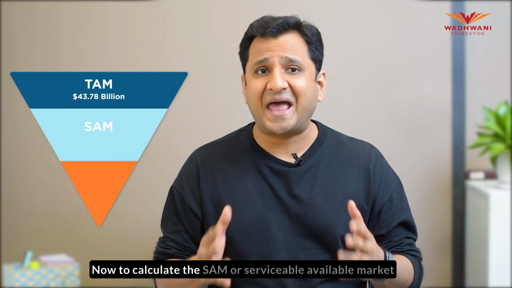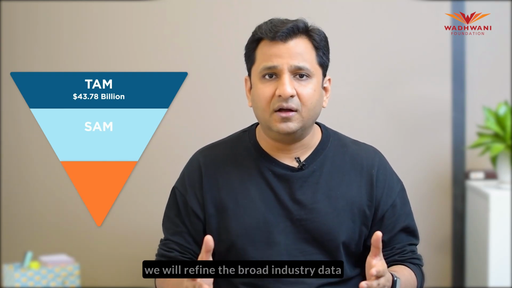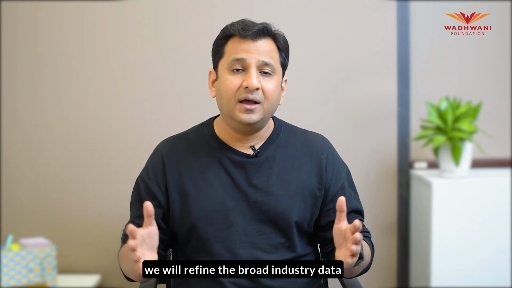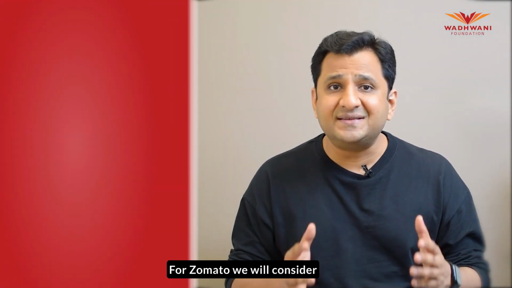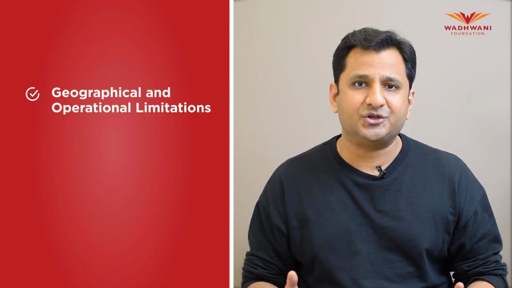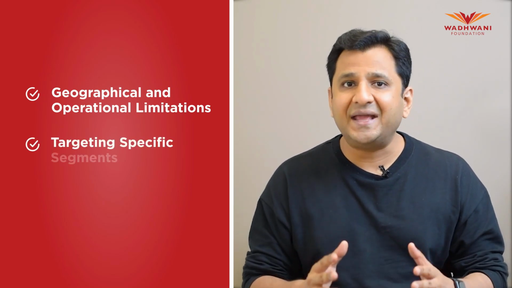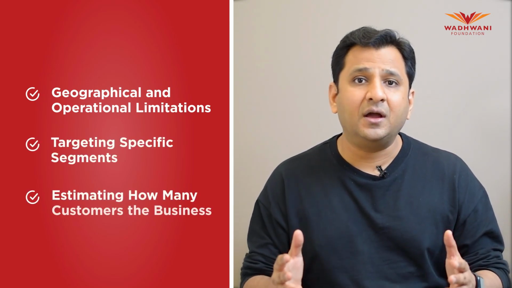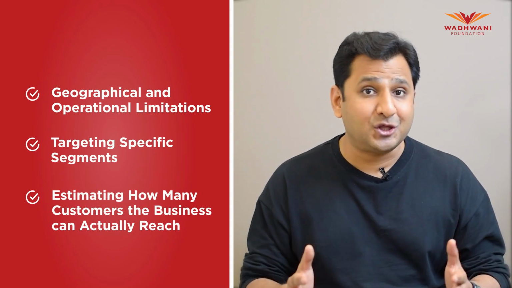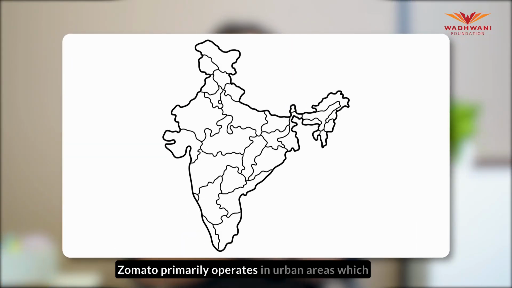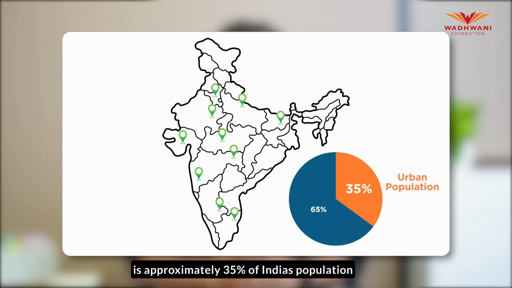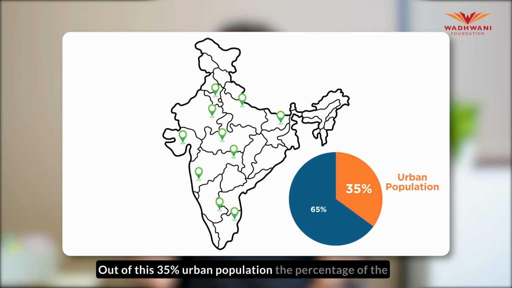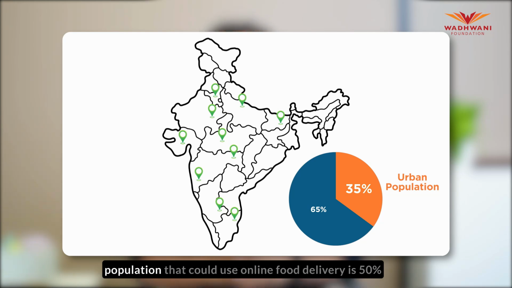Now, to calculate the SAM or serviceable available market, we will refine the broad industry data and consider practical constraints. For calculating SAM for Zomato, we will consider geographical and operational limitations. We will also consider targeting specific segments and estimating how many customers the business can actually reach. Zomato primarily operates in urban areas, which is approximately 35% of India's population. Out of this 35% urban population, the percentage of the population that could use online food delivery is 50%.